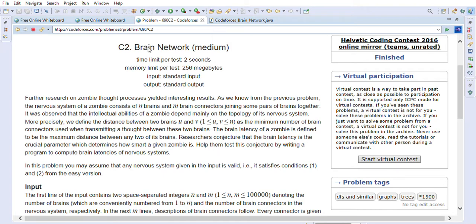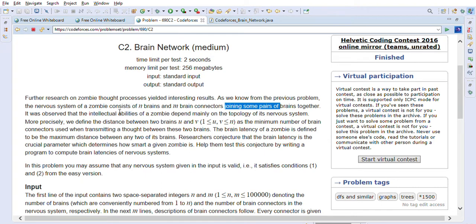So let's go through the problem Brain Network. Further research on zombie thought processes yielded interesting results. As we know from the previous problem, the nervous system of a zombie consists of N brains and M brain connectors joining some pairs of brains together.